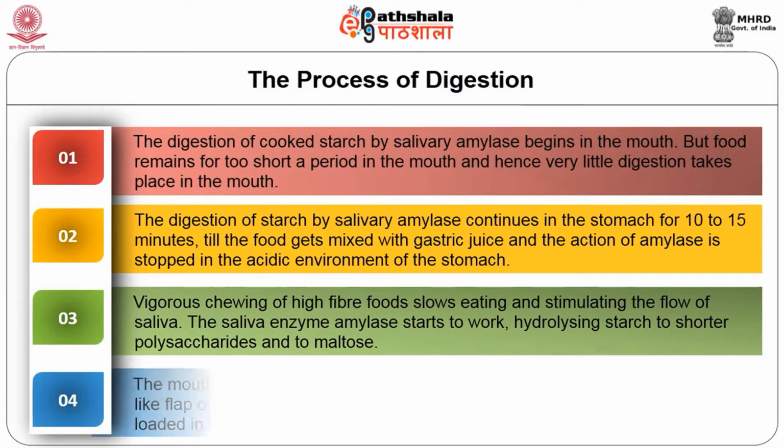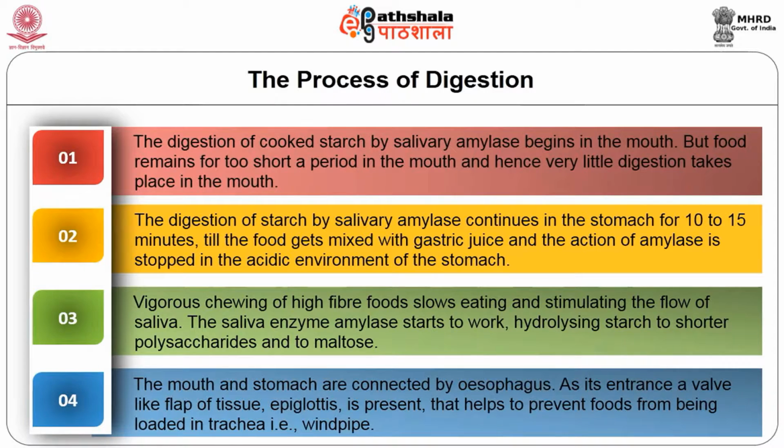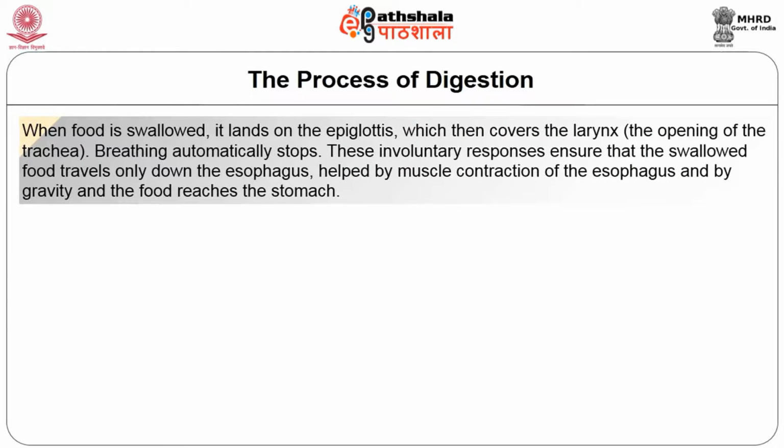The mouth and stomach are connected by the esophagus. A valve-like flap of tissue, the epiglottis, helps to prevent food from being lodged in the trachea, that is, the windpipe. When food is swallowed, it lands on the epiglottis, which then covers the larynx, the opening of the trachea.